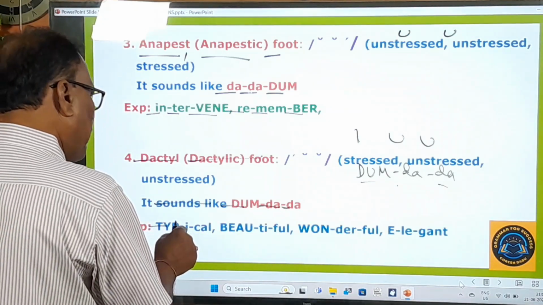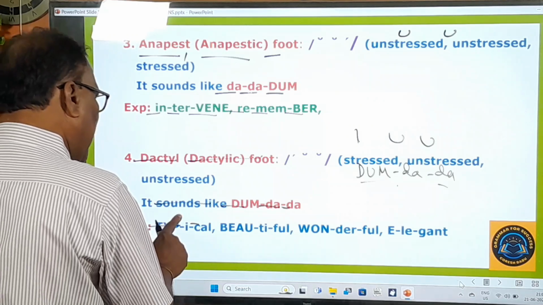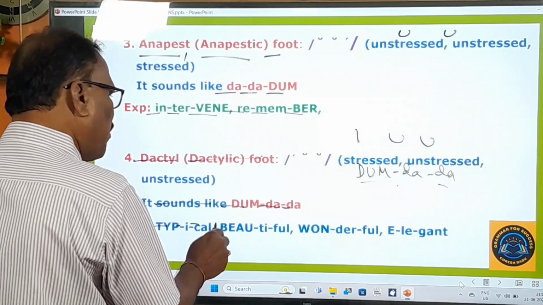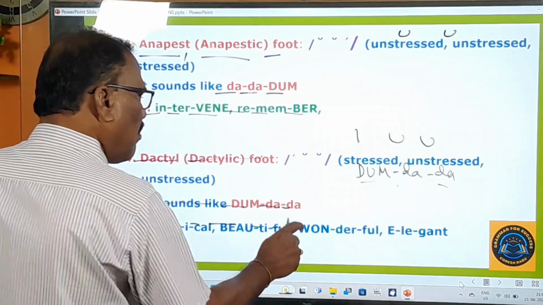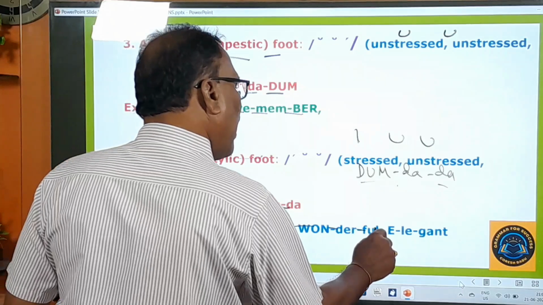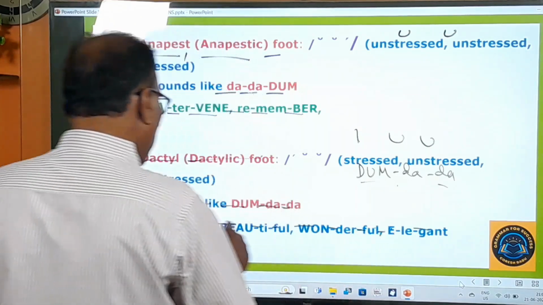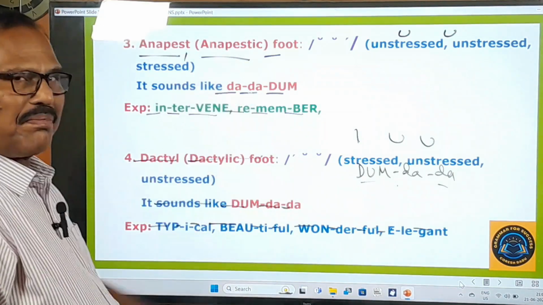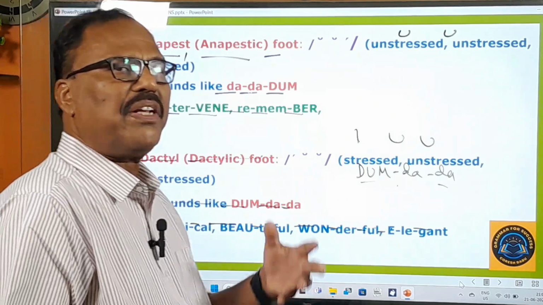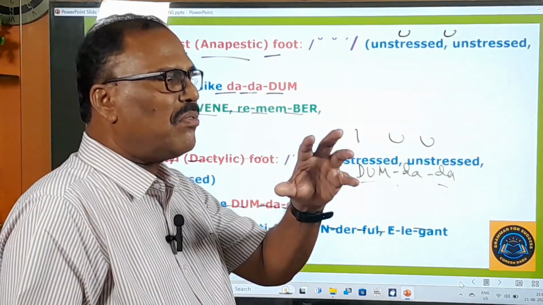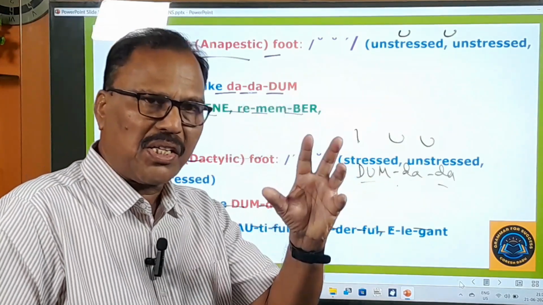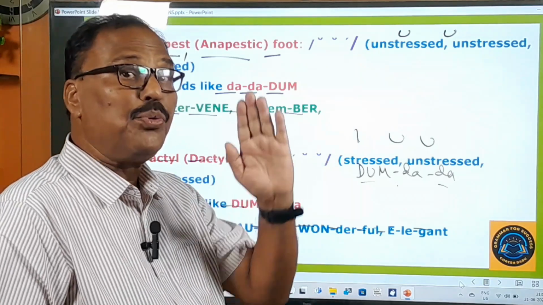Tippy, tip-equal, dhum da da. Beautiful, wonderful, elegant. So here you cannot simply say beautiful. You don't say beautiful, she is very beautiful. Don't say that. You must give proper accent, proper stress on that word. You must say she is beautiful.